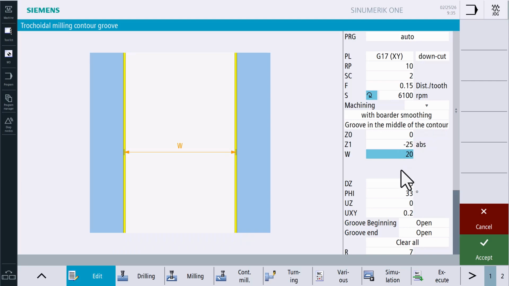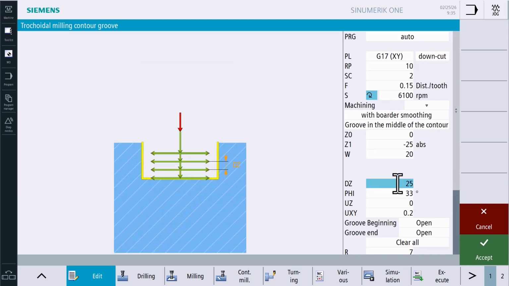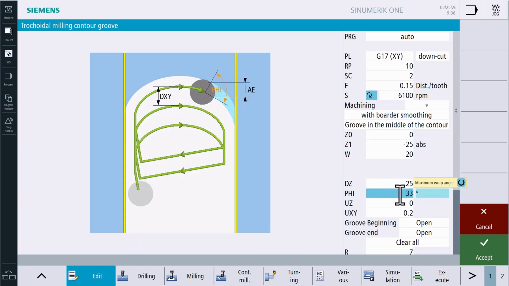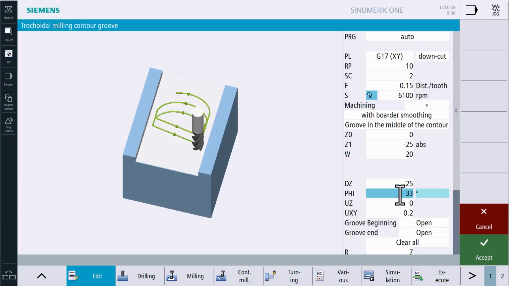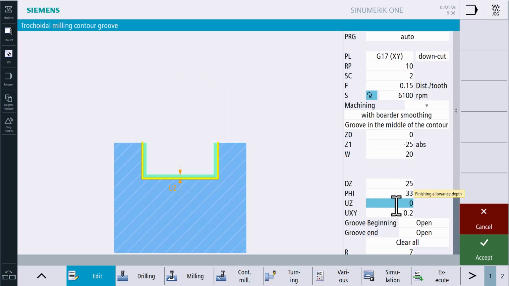DZ describes the maximum depth of cut. The PHI value is very important and interesting. It describes the maximum wrap angle of the tool, which defines the lateral radial infeed. This is a key characteristic of trochoidal milling. Under UZ, the finishing allowance is set in Z and under UXY in X and Y.